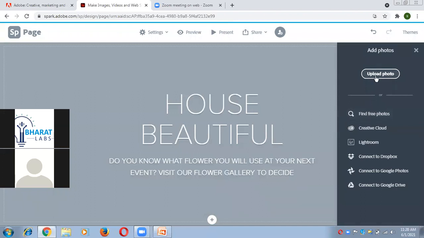You can see here are various options. Find free photos, Creative Cloud, Lightroom, connect to Dropbox, connect to Google Photos, connect to Google Drive. Now I can select any of the photos from free photos.